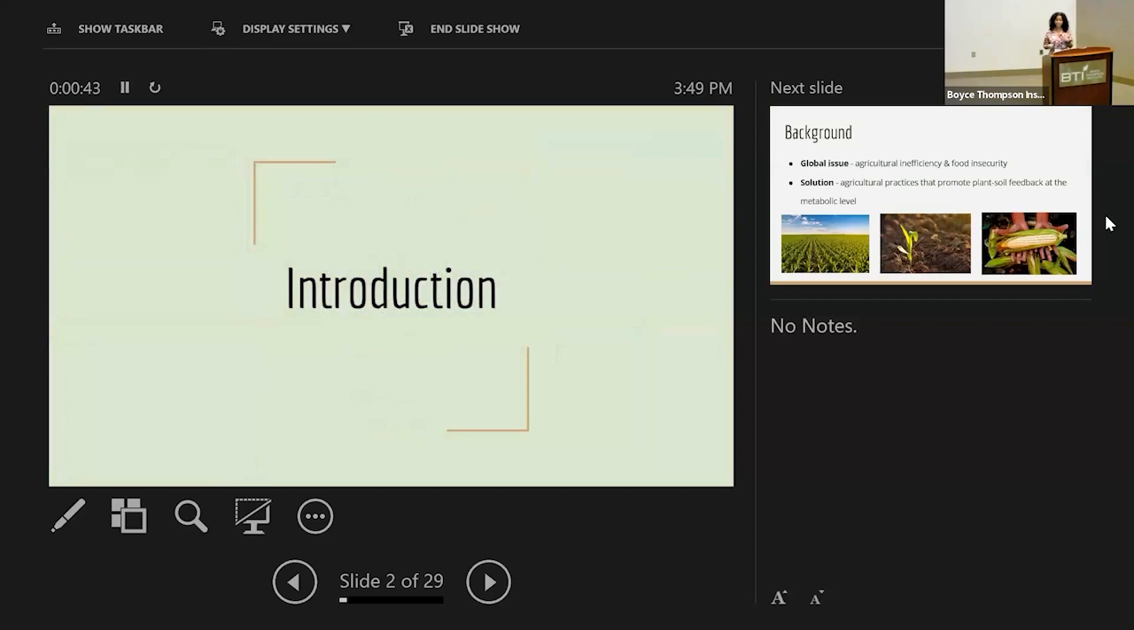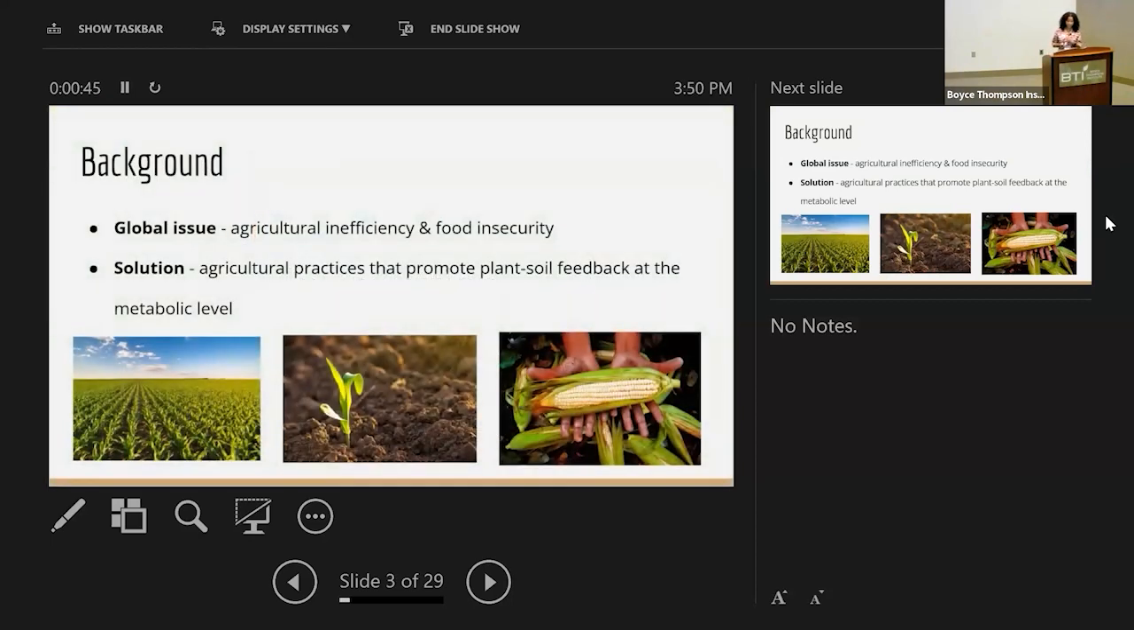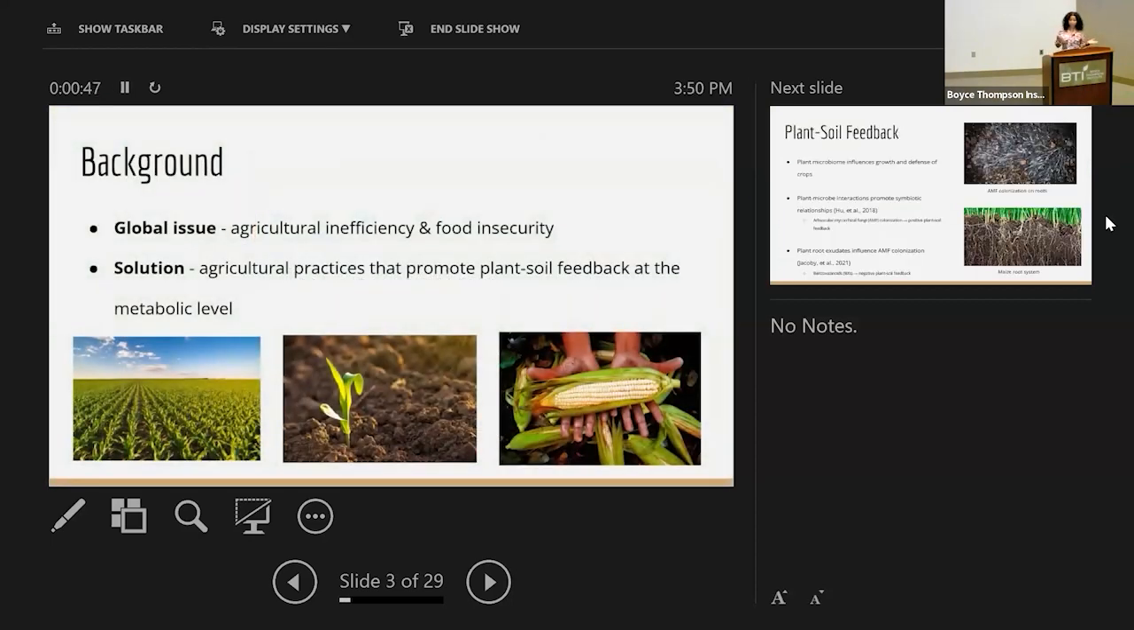Before I start, I'd like to introduce some background information, talking about one of the issues we face as a society, which is agricultural inefficiency and food insecurity. A lot of this comes down to how we're growing our crops and the metabolism and ecological interactions that take place in order to grow the crops that we are using today. By implementing efficient agricultural practices, we can promote plant soil feedback at the metabolic level to see the results that we want.